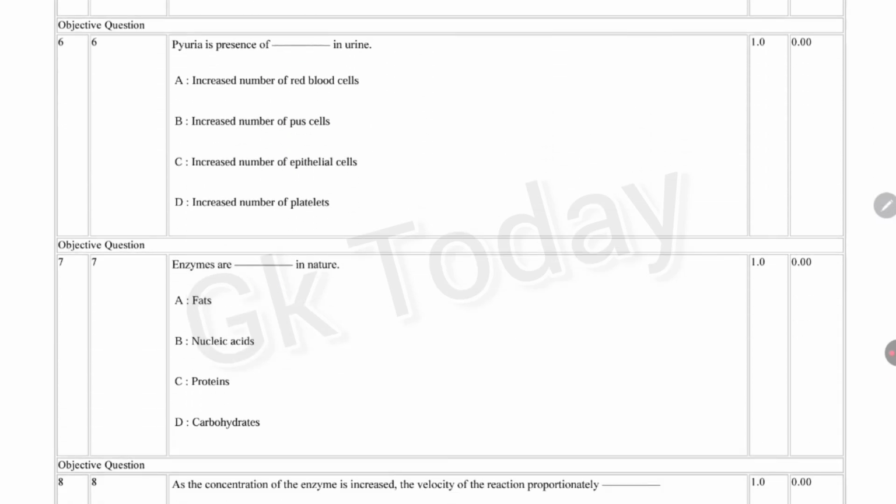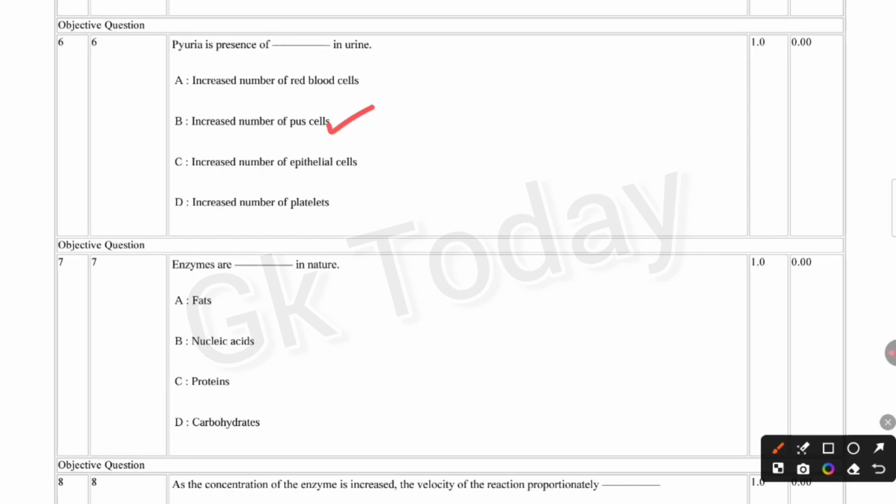Next question. Pyuria is the presence of dash in urine: increased number of RBC, red blood cells, increased number of pus cells, increased number of epithelial cells, increased number of platelets. Pyuria is the presence of increased number of pus cells in the urine. Option B, increased number of pus cells.